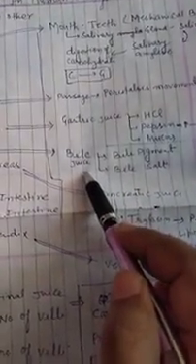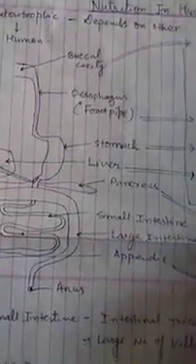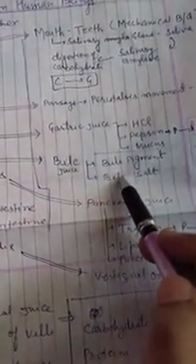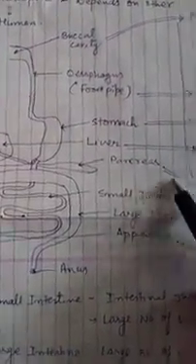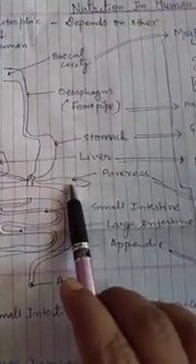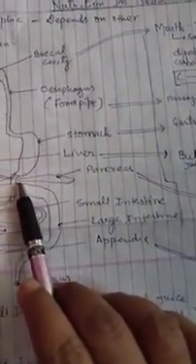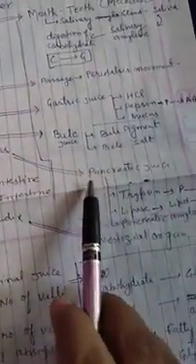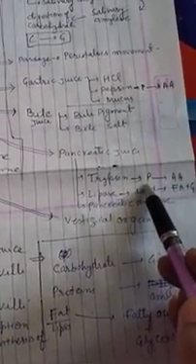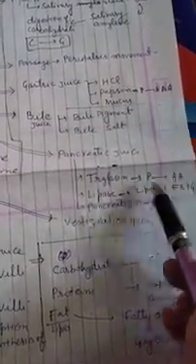Bile juice does not contain any enzyme. Bile also creates an alkaline medium in the small intestine. After that, the small intestine receives pancreatic juice from the pancreas through the pancreatic duct, and this pancreatic juice contains trypsin, a protein digesting enzyme that digests proteins into amino acids.